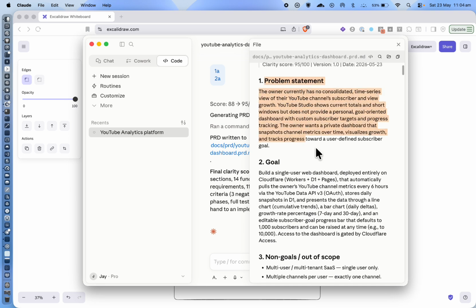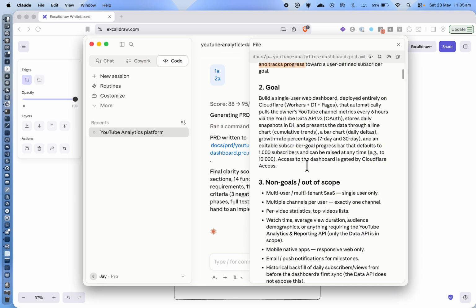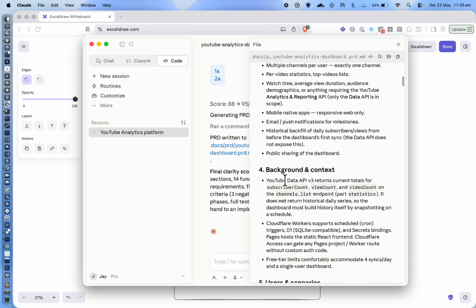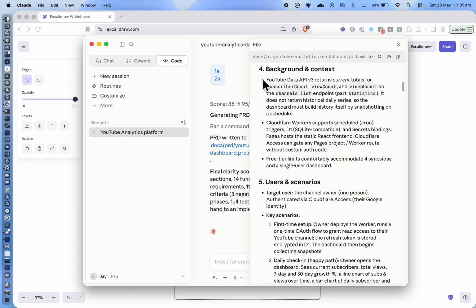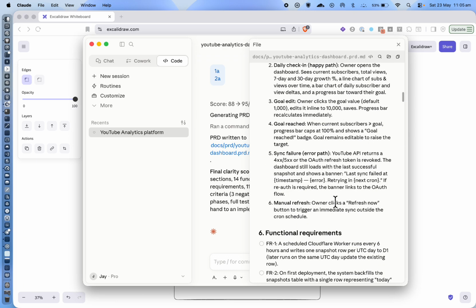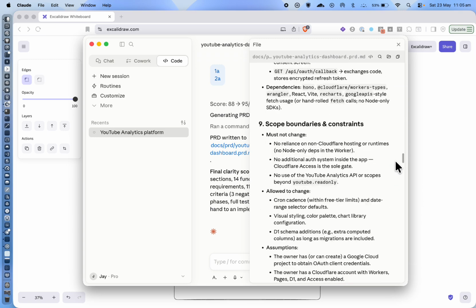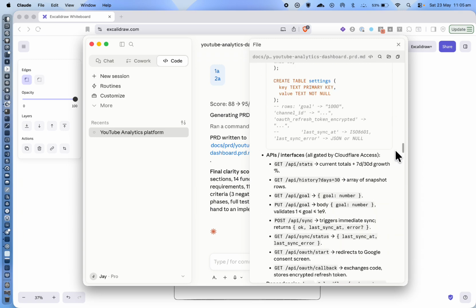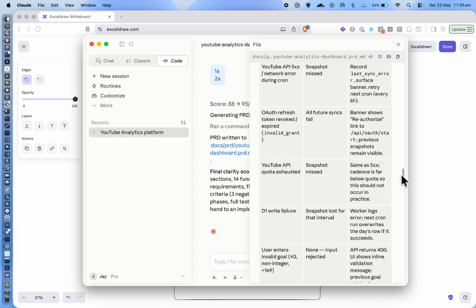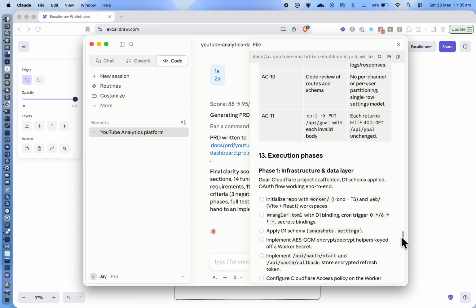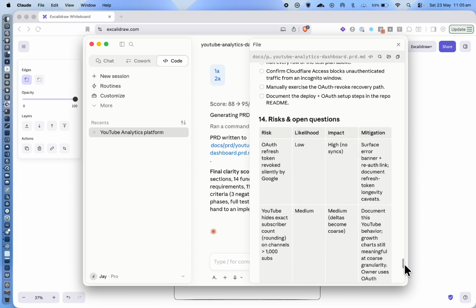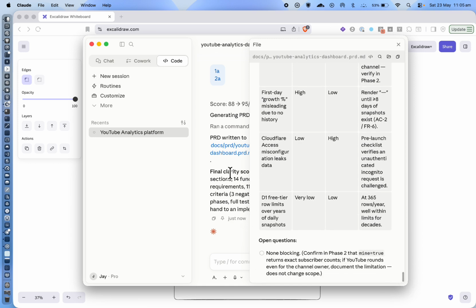So it's got the idea of the problem, the goal that we want to make, what we don't want to include, a bit of background context, so the YouTube data API, so I'm showing the data source that we want, and we want it compatible with Cloudflare workers, and just a few other things here. And it's quite detailed, as you can see, so it keeps going on and on, even laid out what the API should look like, but it's basically done all the technical know-how that we need for the app.